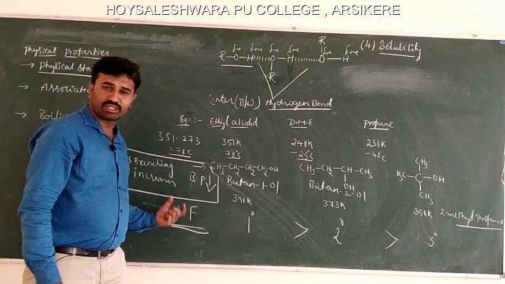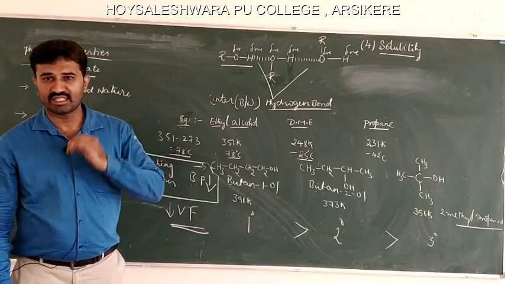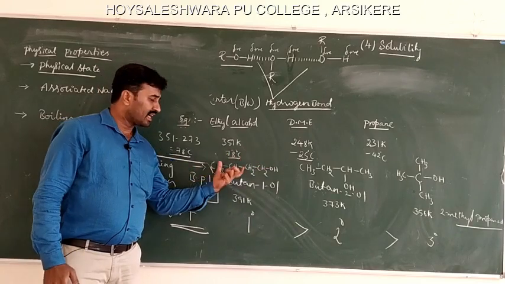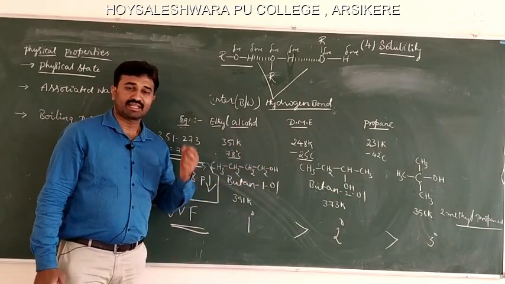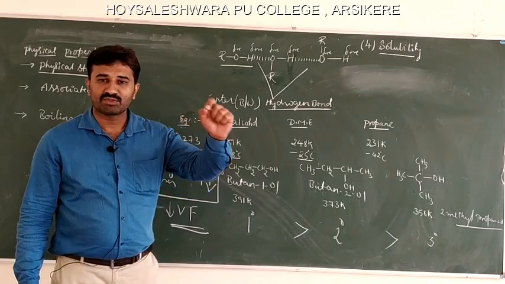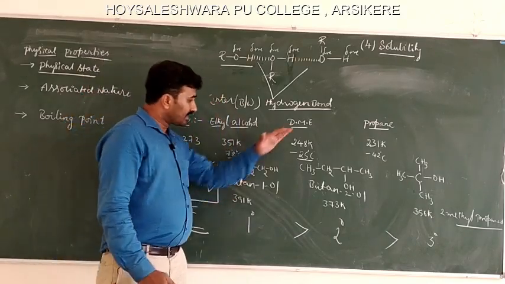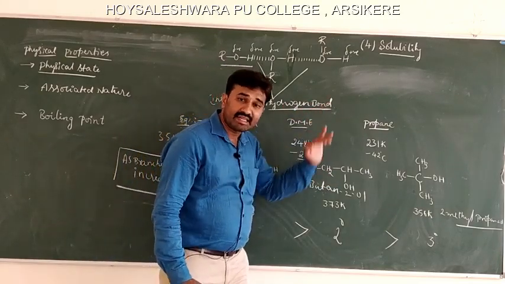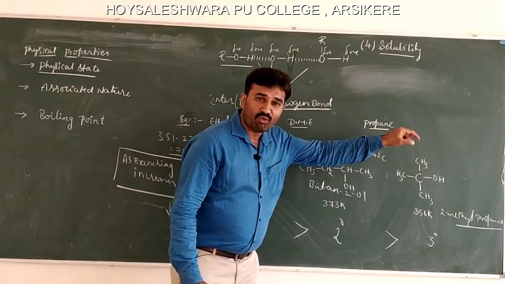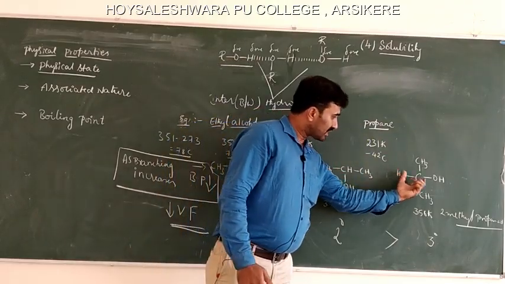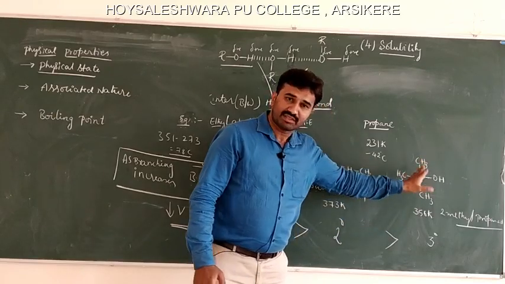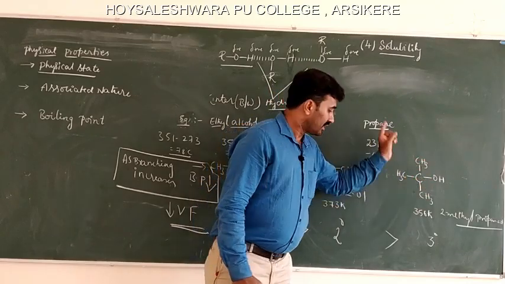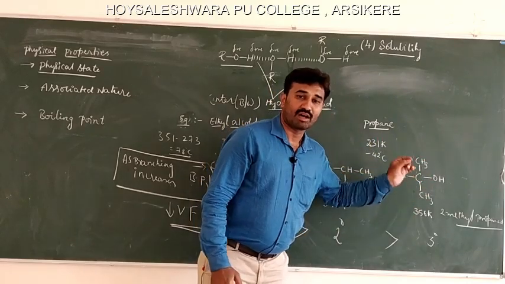We know that van der Waals forces are the weakest forces in nature. So in the normal or linear fashion, the surface area is more. As the surface area is more, van der Waals forces are also more. As branching occurs, the surface area decreases, thereby decreasing the van der Waals forces. If you see tertiary butanol, branching is more, therefore surface area is less, therefore van der Waals forces are also less, therefore the boiling point of the alcohol is also less.